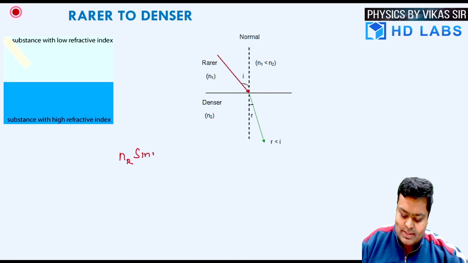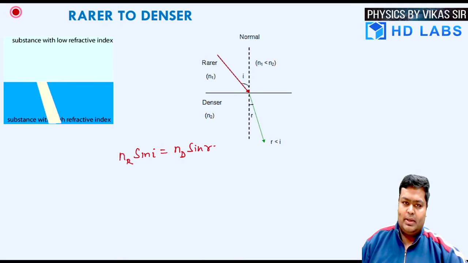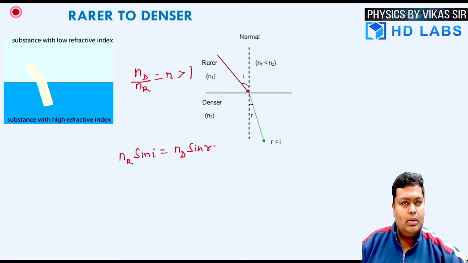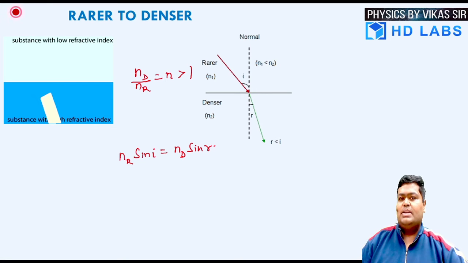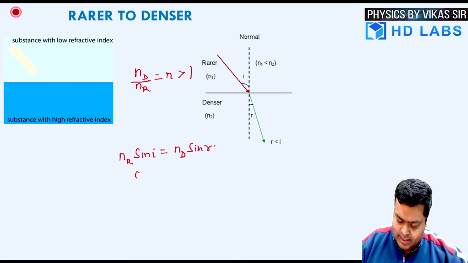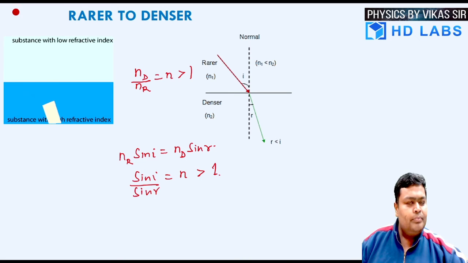The angle of incidence is i, going into the denser medium, that is nd, and into sine of r. What do I find from here? I find from here that the refractive index of the denser to the rarer medium, I am writing this equal to n, which is definitely more than 1 because the denser medium has a higher refractive index. So I can write this particular relation as sine of i upon sine of r equal to n, and this value is more than 1.